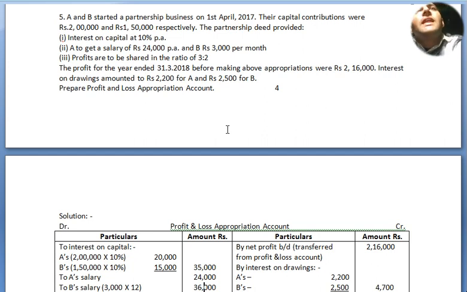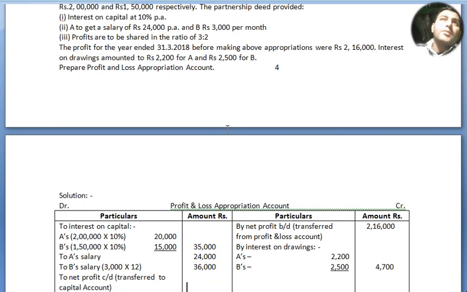A got a salary of ₹24,000 per annum and B got a salary of 3,000 per month. Profits are to be shared in the ratio of 3:2. The profit of the year ended 31st March 2018 before making the above appropriations was ₹2,16,000. Interest on drawings amounted to ₹2,200 for A and 2,500 for B. Prepare profit and loss appropriation account.